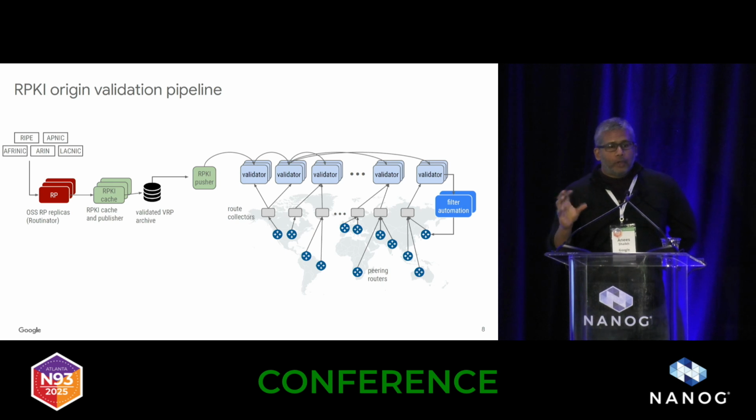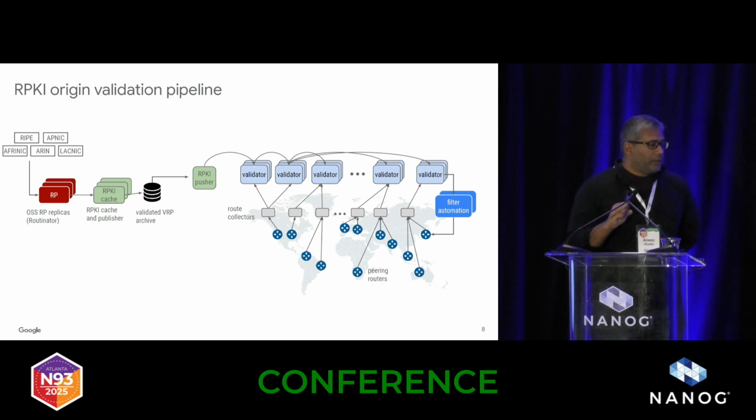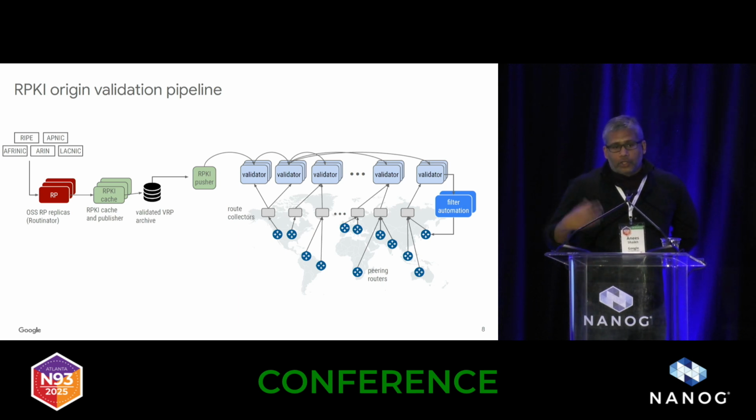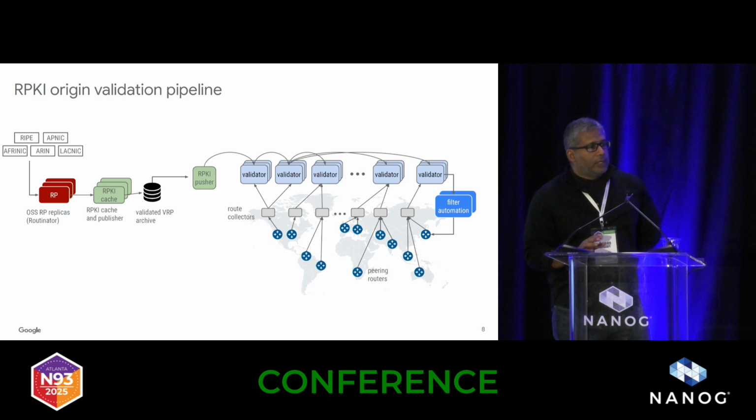Then we have a pusher job, basically, that picks up the archive or the set of validated VRPs and pushes them out to a fleet of validators that are sharded by region in the network. So each region has its own dedicated set of validators that looks at the routes that we receive externally in that region through a set of route collectors that are deployed there, and then makes decisions on whether those routes are valid or not based on the contents of the RPKI cache. And if it finds an invalid route, it uses our standard config push mechanism to actuate or install filters on the devices. And similarly, it'll remove filters when routes either become valid or we detect that we're no longer receiving an invalid route from that peer.